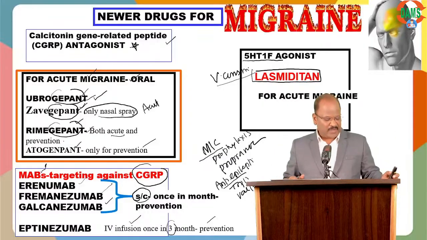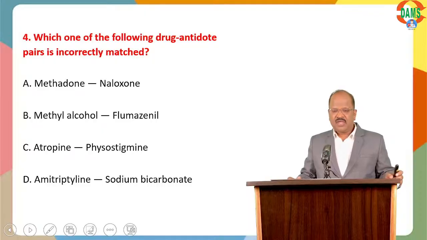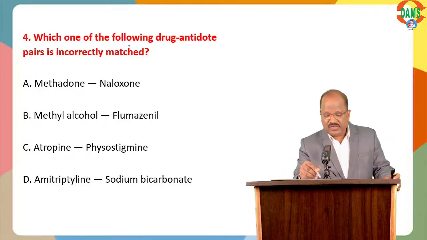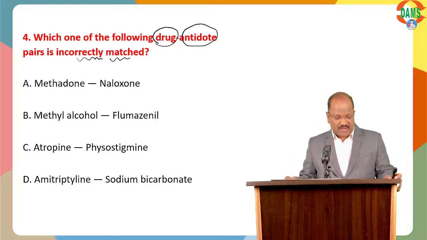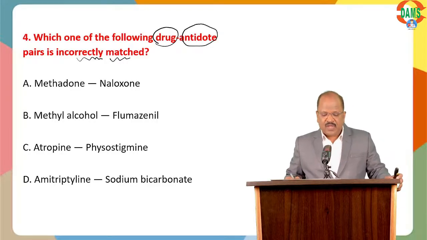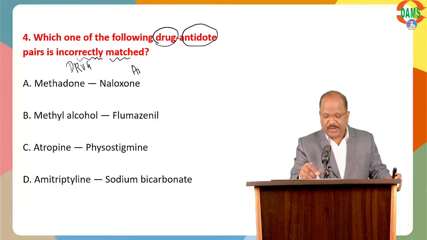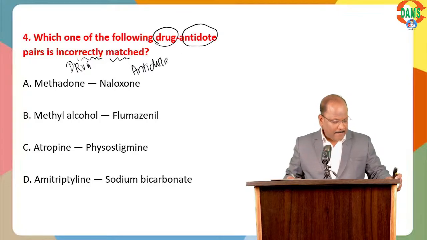Now we move to the next question. Ready? Very interesting question. Which of the following drug and antidote pairs bears an incorrect match? Can you please answer? Which is the incorrect match? Option A, methadone. Again, drug name and the antidote, doctor. Which is incorrect? I'm waiting.